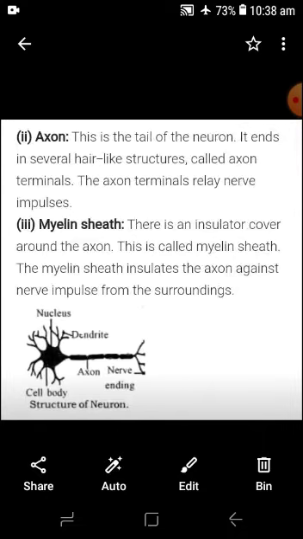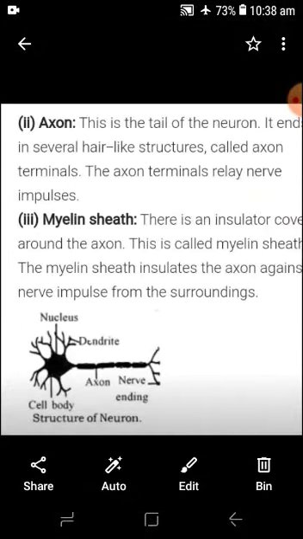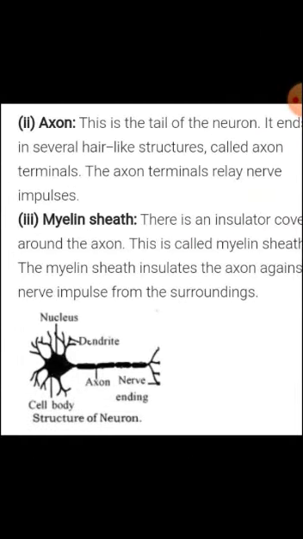Myelin sheath is covered on the axon. There is an insulating cover around the axon. This is called the myelin sheath, and the myelin sheath insulates the axon against nerve impulses from the surroundings. As we see in this structure, the myelin sheath is present, covering the nerve's axon.